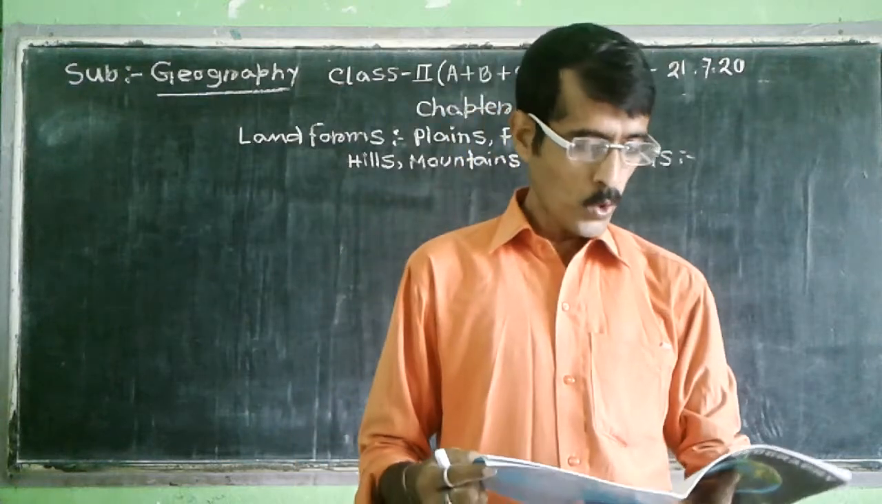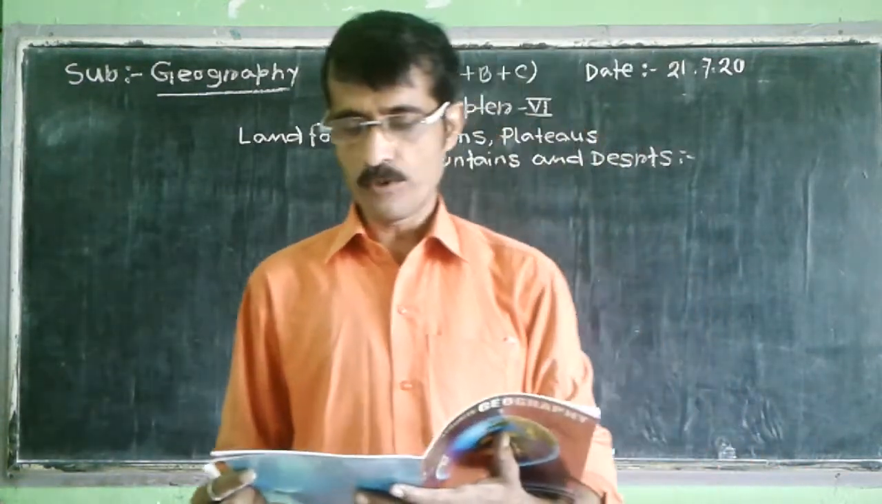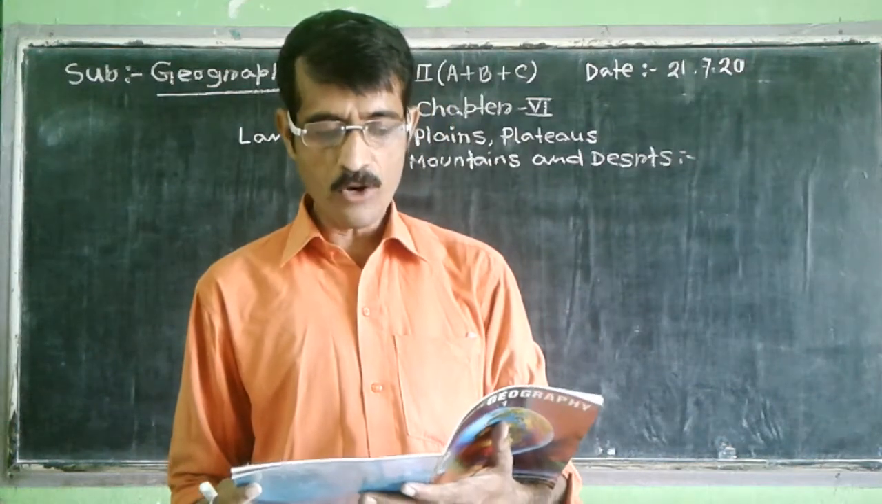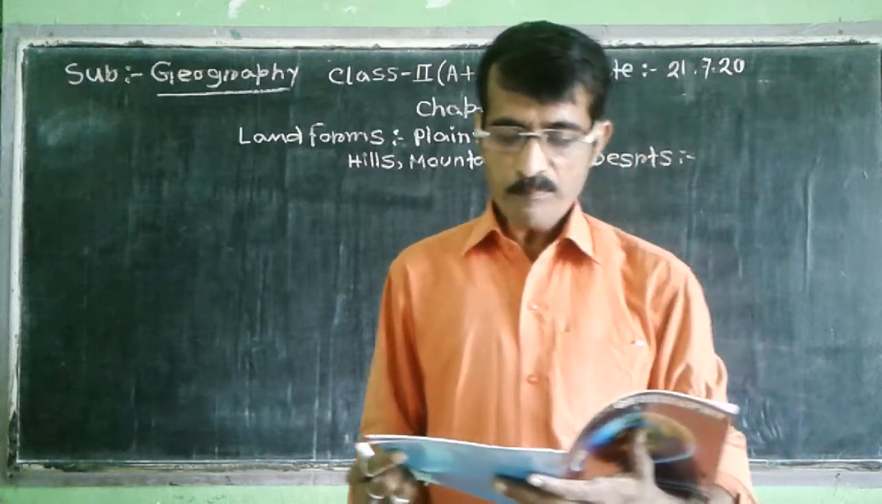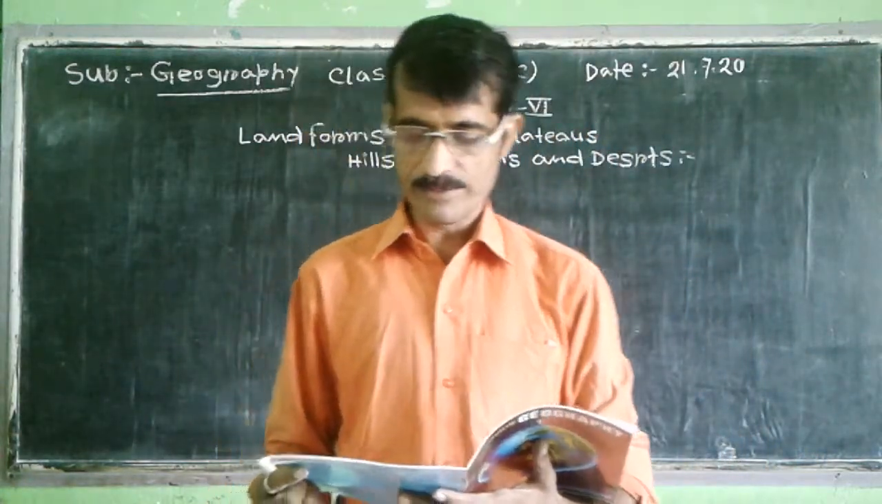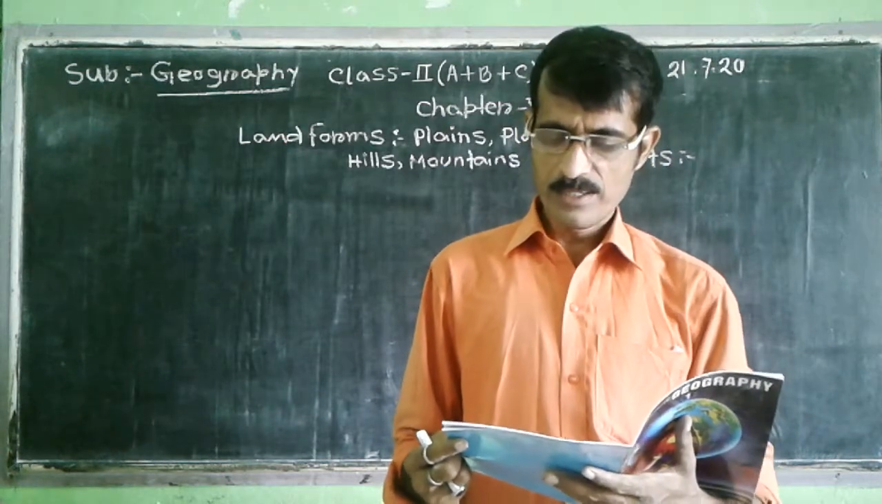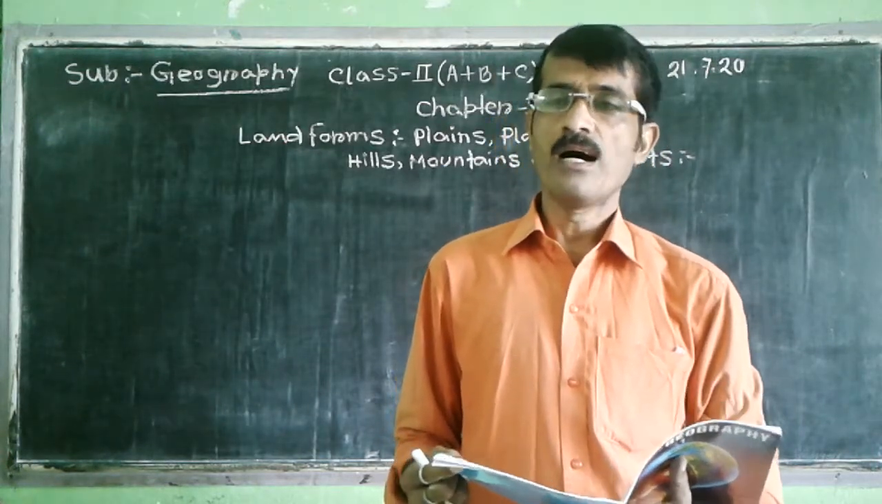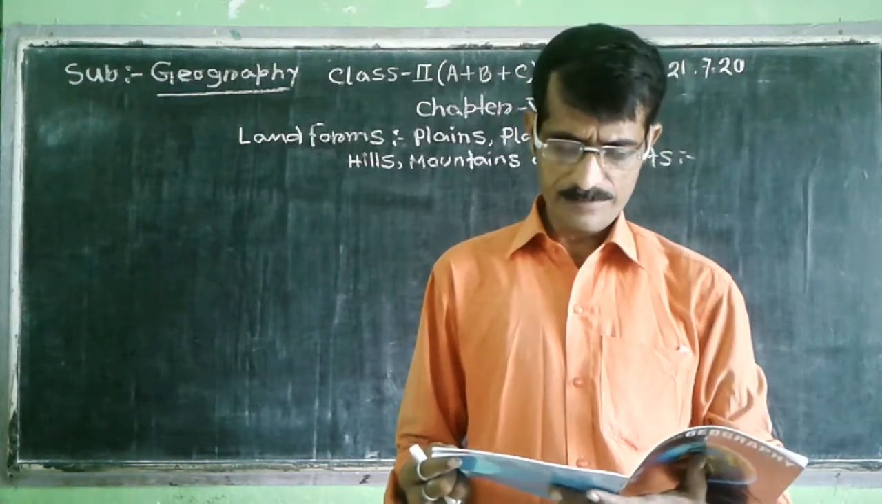What is plateau? A plateau is a large area which is higher than the land around it. How does a plateau look? A plateau looks like a table. Give any two examples of plateau: the Chotanagpur plateau, the Deccan plateau, etc.